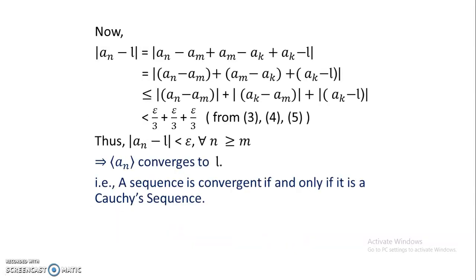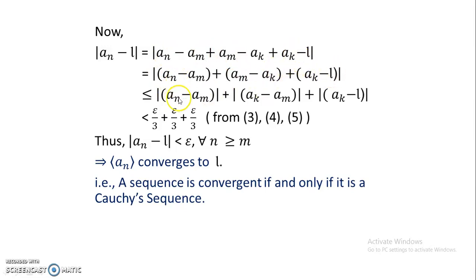Now we wanted to prove that the sequence converges to L. So we take modulus of An minus L. In that, we can add and subtract the terms am and ak. So it equals modulus of An minus am plus am minus ak plus ak minus L. Clubbing the terms, we get modulus of (An minus am), (am minus ak), and (ak minus L).